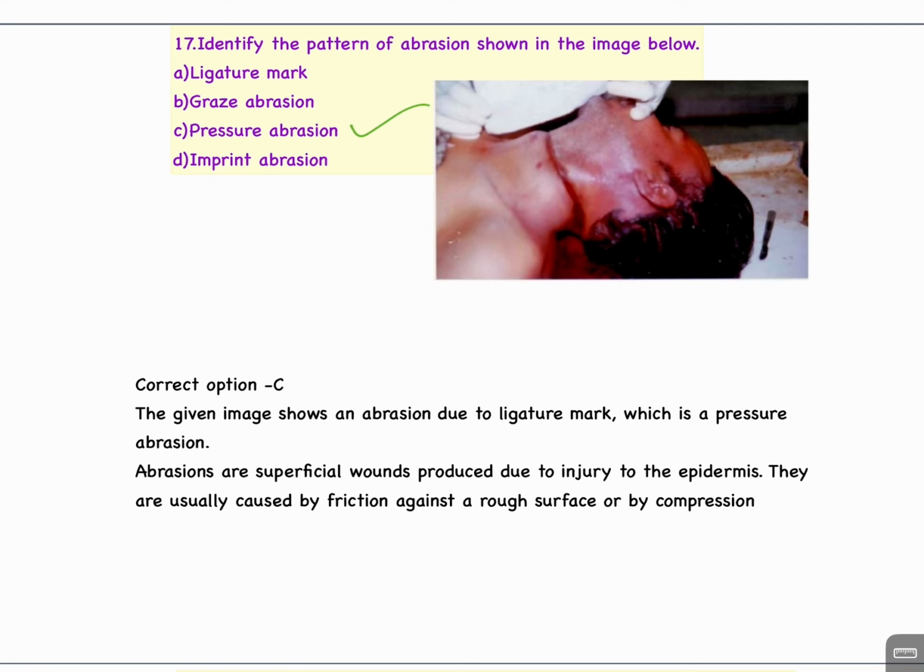The given image shows an abrasion due to ligature mark, which is a pressure abrasion. Abrasions are superficial wounds produced due to injury to the epidermis. They are usually caused by friction against a rough surface or by compression.